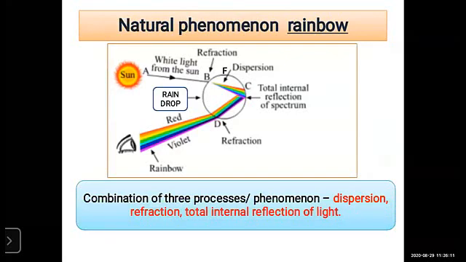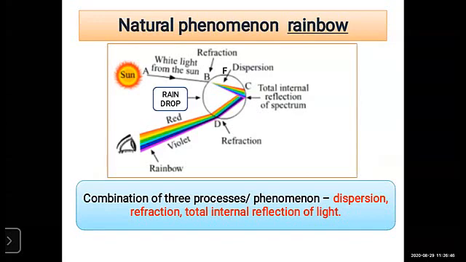Now remember this, students, the rainbow is nothing but a natural phenomenon. Okay, this is a natural process which occurs in the earth's atmosphere. How does it occur? How is the rainbow formed? The rainbow appears after the rain falls, after the rain showers, when the sunlight strikes the water drops.